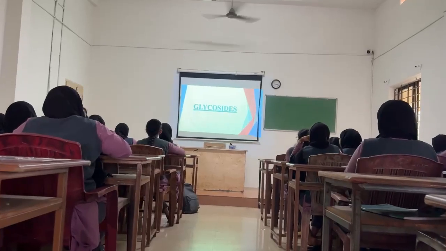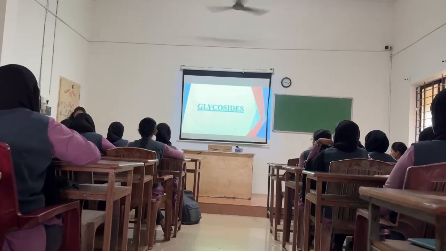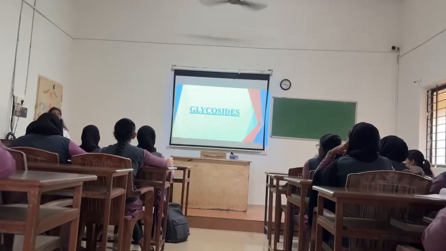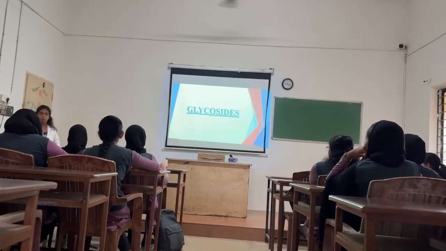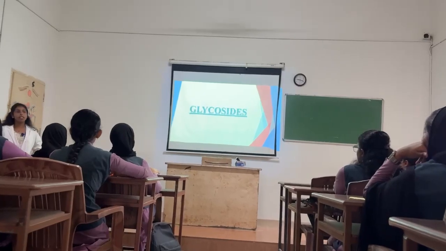So what are glycosides? Glycosides are compounds containing a sugar and non-sugar moiety. So the sugar moiety is known as the glycone portion and the non-sugar moiety is known as the aglycone portion. So here we are going to discuss various drugs containing glycosides. Okay.